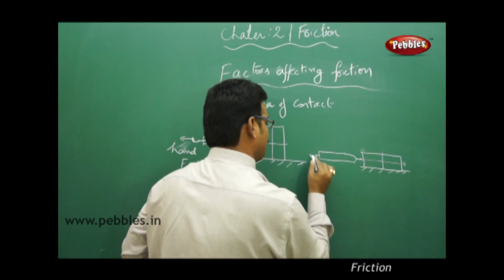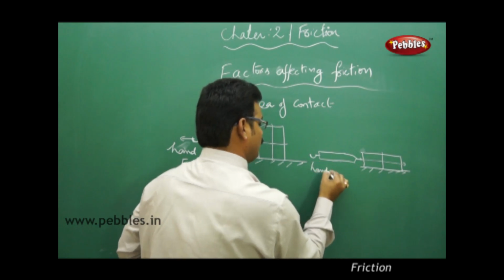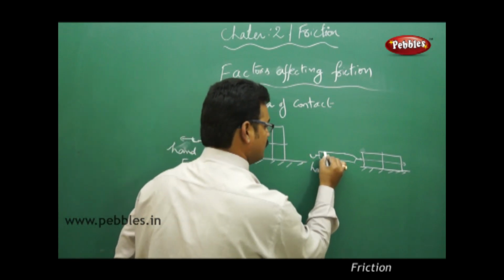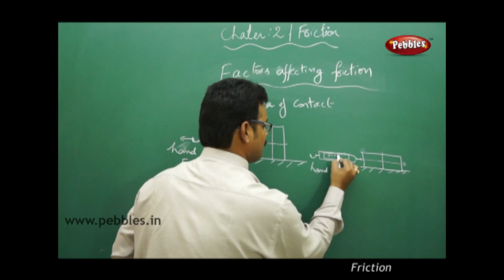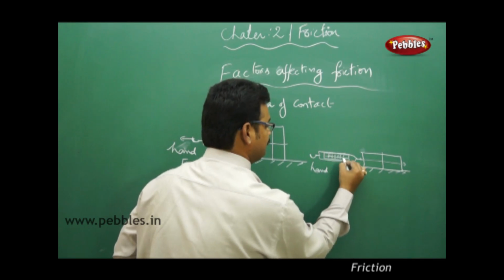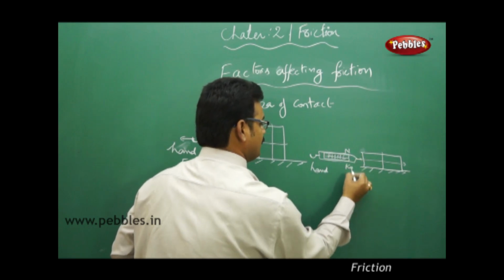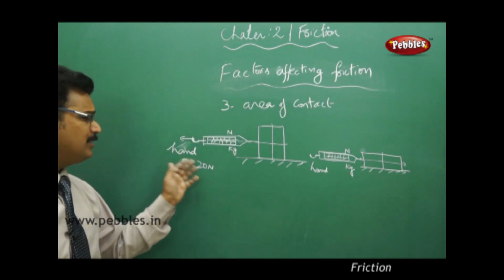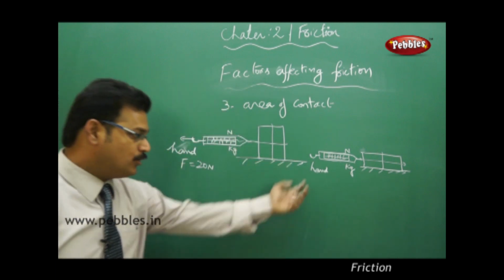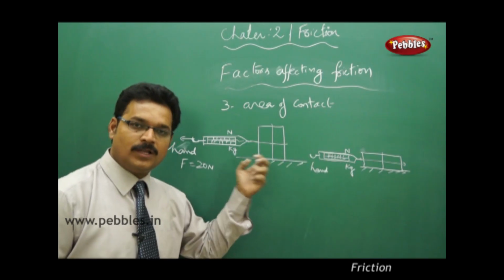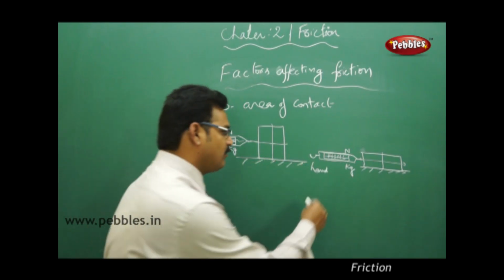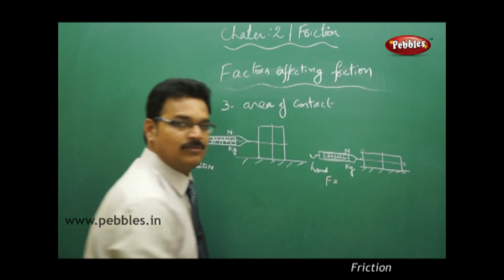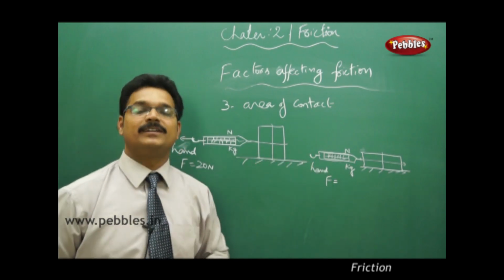You can put your hand and apply the force, the same way as in the earlier case. You have the scale here, Newton and kg. The same activity there also. You apply the force, and at one point the block starts moving.